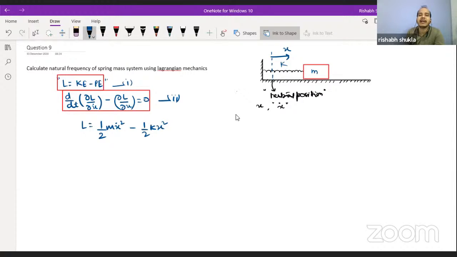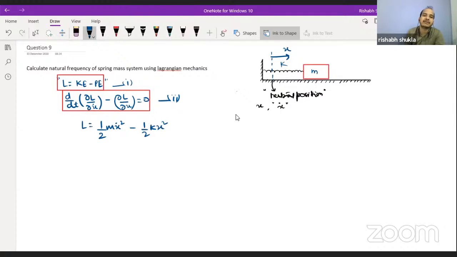Now what is the value of L? L is equal to half m x dot square minus half kx square. Corresponding to every situation, this L can change. Are we clear up to this? There is no issue regarding that. But right now, for this question, L is equal to half m x dot square minus half kx square. Now we have to write the Lagrangian equation.